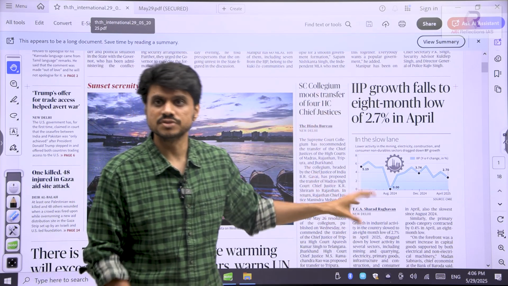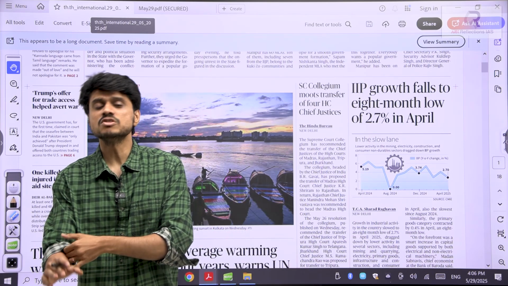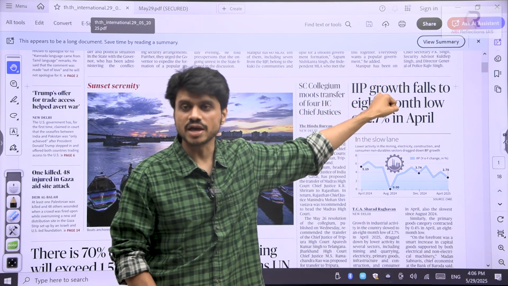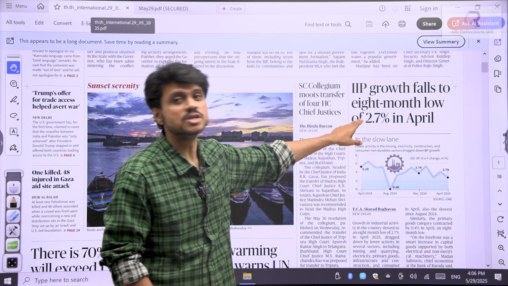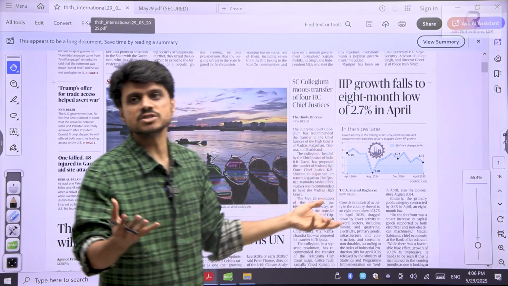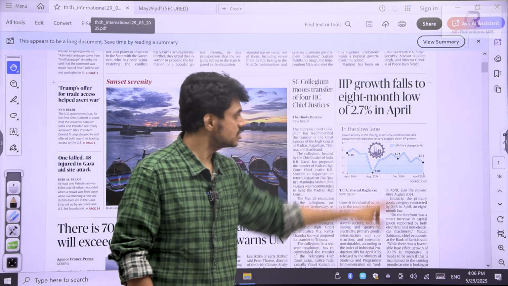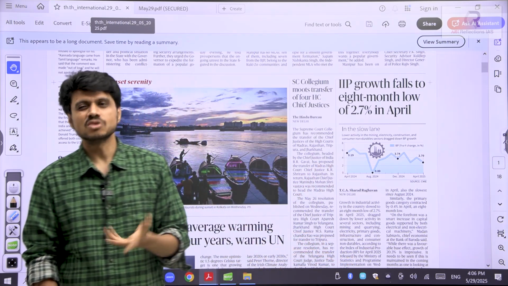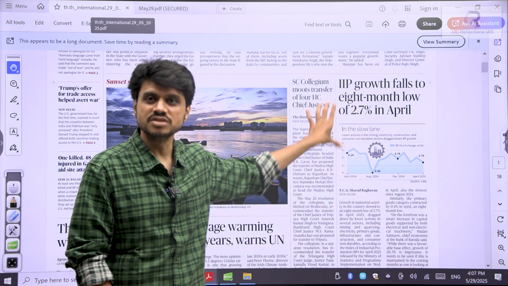Within this IIP itself, there are 8 industries which are considered to be core industries, which constitute 40% of the weightage in this IIP. That was released by the Ministry of Commerce. Now this is by the Ministry of Statistics. We have also seen the core industries are not growing. Now 40% of the industries are not growing, so definitely IIP must also be not growing. They have said the same thing: an 8-month low of 2.7% in April. Now this fact is not that important for you, unless you are going to write mains next month. Then you will say recently this is happening.